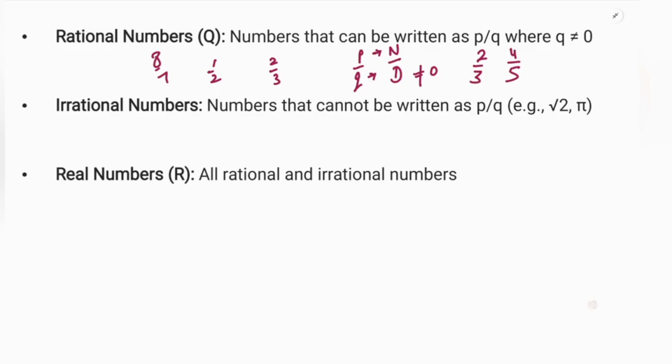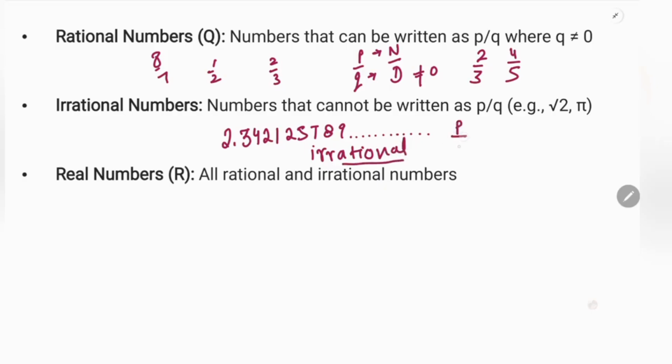Now, what are irrational numbers? Suppose now I am writing a decimal number, 2.3421257889, and I'm not stopping. I will keep writing the numbers. It goes up to infinity. I don't know where it will stop. These types of numbers are called irrational numbers. They cannot be written as P by Q. They cannot be written in the form of a fraction. These types of numbers are called irrational numbers.